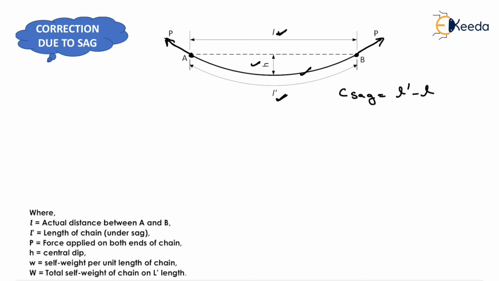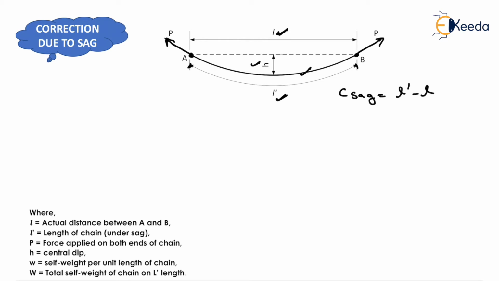So here also, because of the extra distance computed between these two extremities, we need to take the correction value as negative,